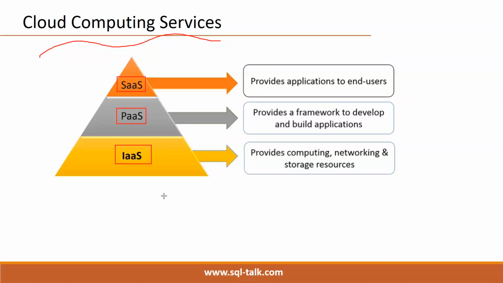For example, let's say you have purchased one laptop. That laptop is coming with what? Hardware plus OS, for example. In that there is no SQL Server software. We have to install SQL Server software, then we can create the databases and start development or maintenance. IaaS is what? Just hardware Microsoft is providing. Later you install whatever you want.